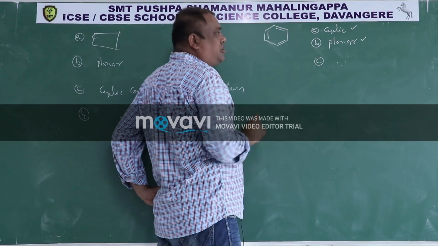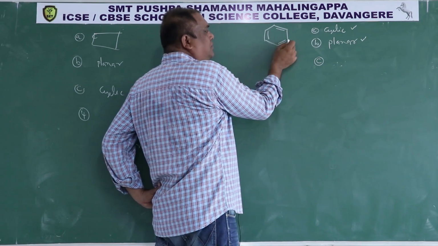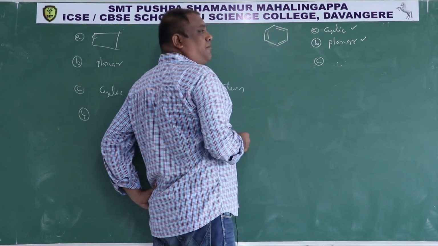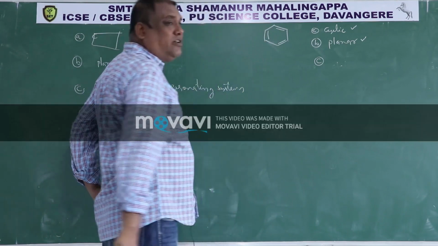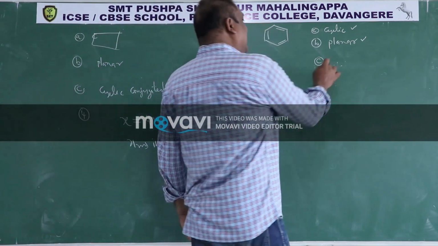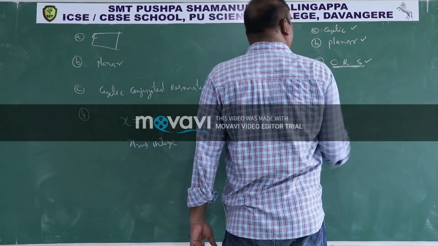And I also showed resonance. This will come here positive, and this will go here negative, like that. So I have written resonating structures of benzene now. So like this it has a cyclic resonating system. Third condition also satisfied.